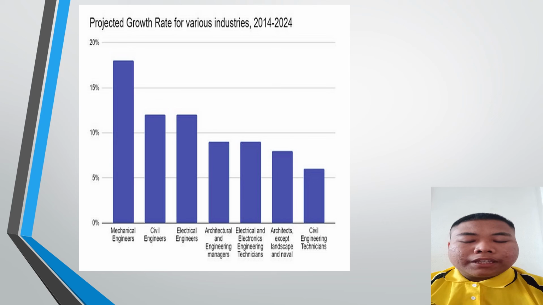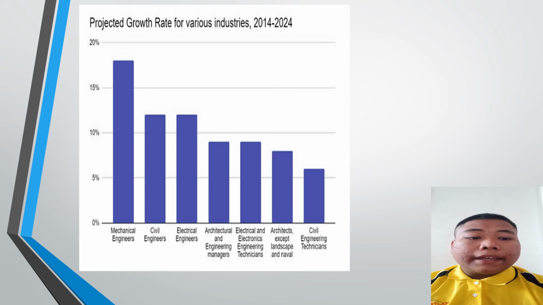But why is it not the highest in the graph? Because in the graph we can see that electrical has been torn apart into two parts, which are electrical engineering and electrical and electronic technician engineering. So that's why if we rearrange back, we can see that electrical has the highest project growth rate, while mechanical is the lowest if we rearrange back. But if we do not rearrange back, we will see that mechanical engineering is the highest.